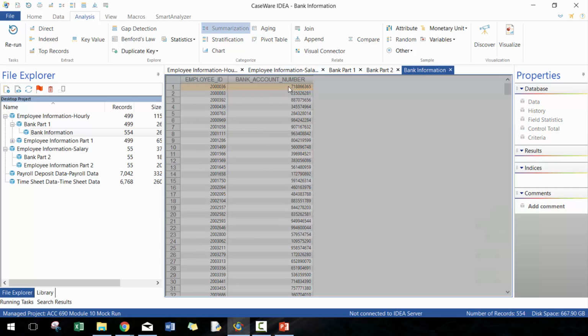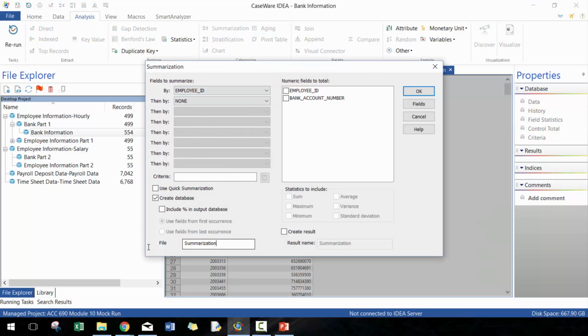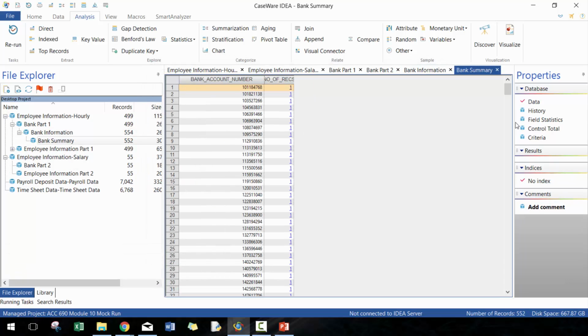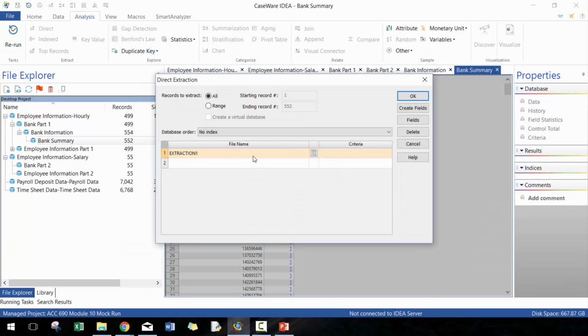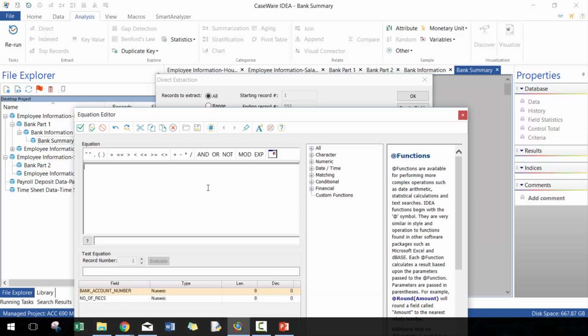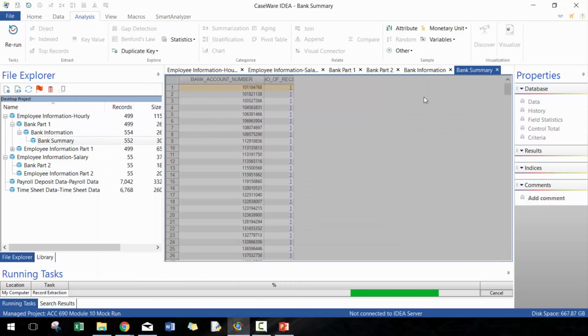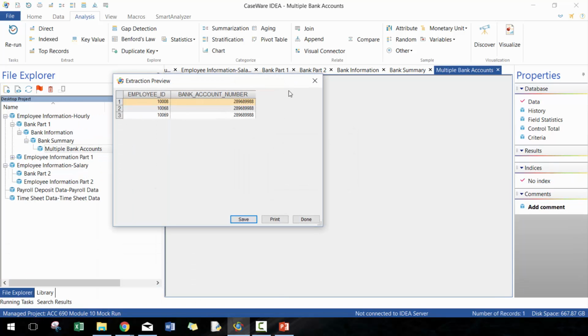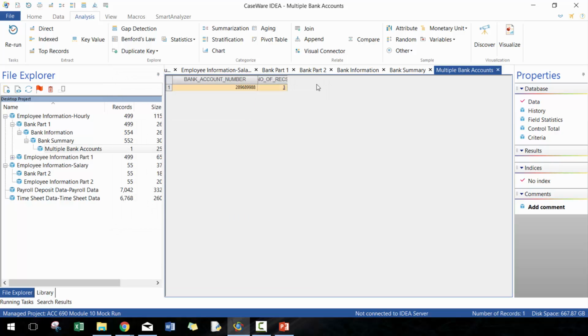Okay, perfect. Now, similarly, we're going to call this bank summary, and then we're going to do this by bank account number. And then I'm going to do a direct extract. I'm going to call it multiple bank accounts. And I'm going to do it where number of records is greater than 1. Perfect. So it looks like this one bank account number is used by 3 different employees. Okay, interesting. That's good to know.